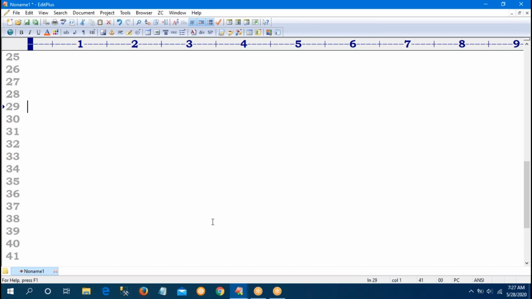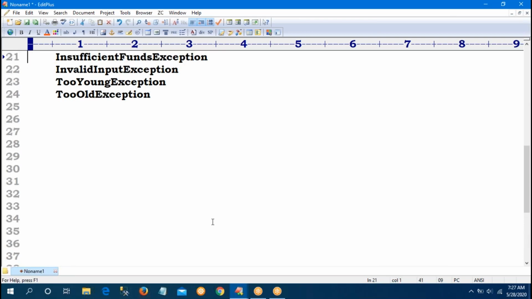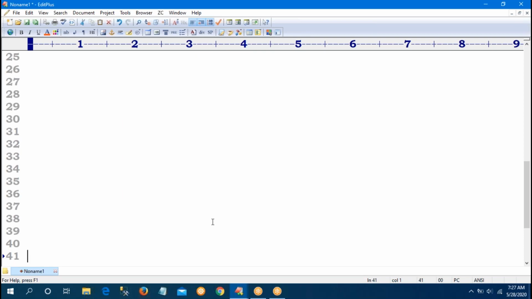Suppose I want to log into the matrimony site. Whenever I enter some age, I want to get a too young exception or a too old exception. At the time of a customized exception, we have to declare a class. First of all, what is a class? We don't know at present. What is a constructor? How to declare a constructor in Python? We don't have an idea about these things. That's why you may not get clarity about this program, but try to understand this. Later I will explain this program again after the object-oriented programming concept.